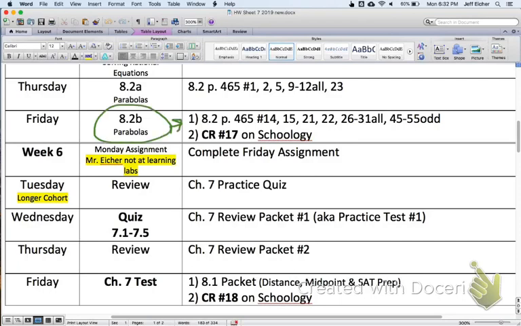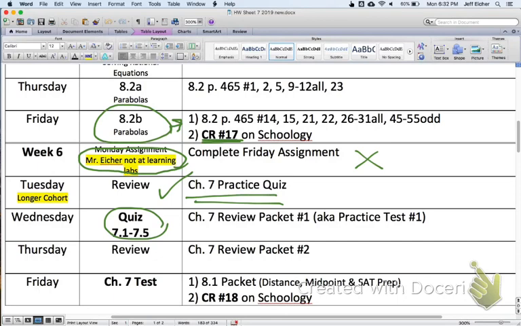You have a textbook assignment. Make sure you do your cumulative review on Schoology. There is no additional Monday assignment. You'll notice I will not be around on Monday for learning labs, so you can stop by, but I won't be here. And then we'll come back on Tuesday. Well, you'll come back on Tuesday to do a practice quiz. You have a quiz on Wednesday.